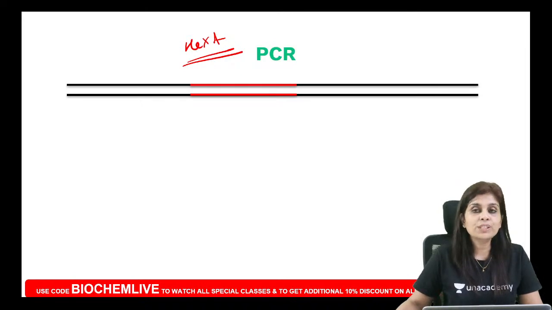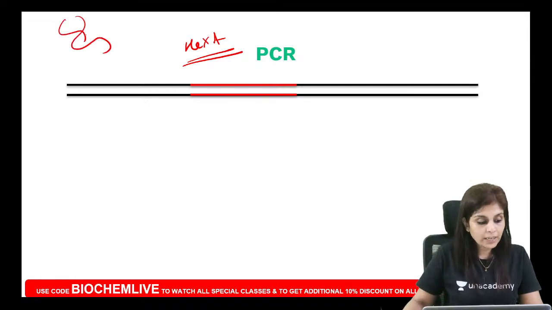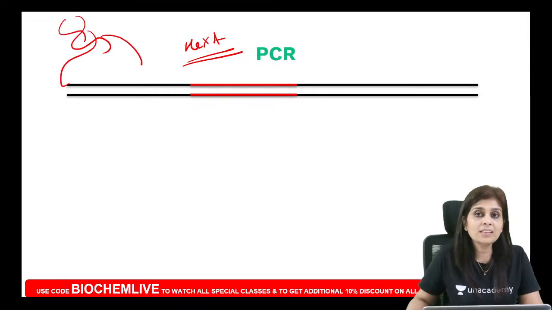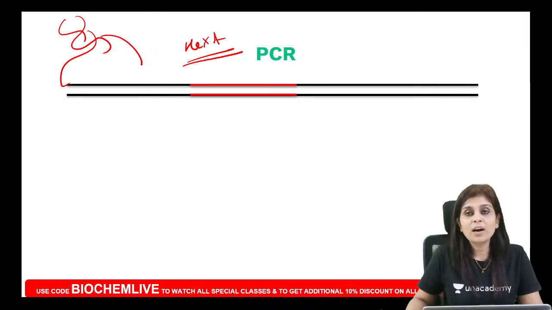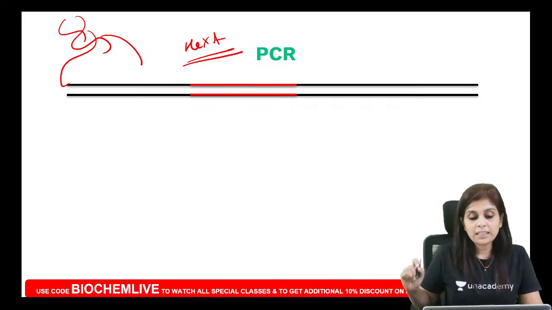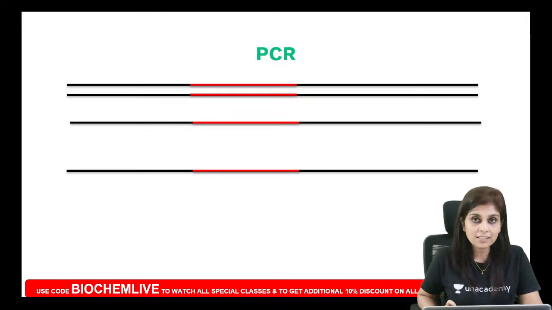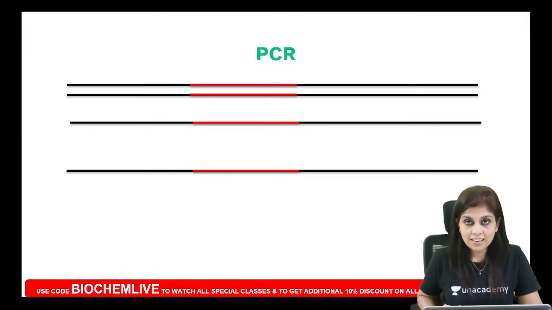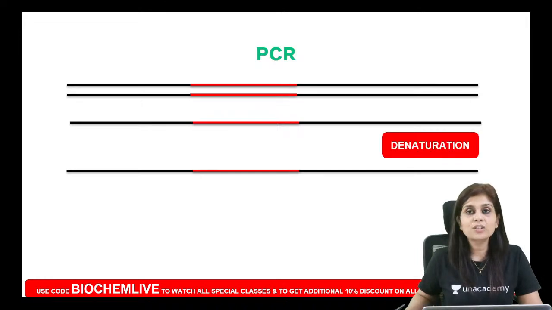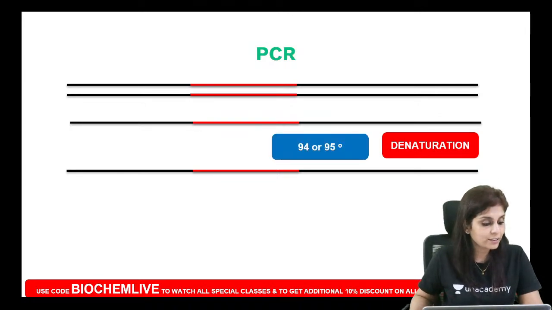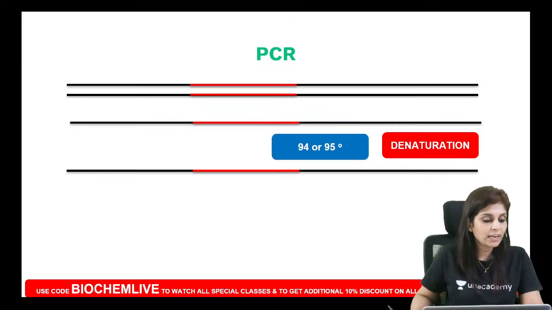So in PCR, which is in vitro replication, what will be the first step? For any replication, unwinding will be the first step. And the other name for unwinding is denaturation. So in the first step, you are going to unwind this double-stranded DNA to form 2 single strands. This unwinding is otherwise called denaturation. The first step of PCR is always denaturation, and we know it has to be carried out at a higher temperature. The temperature used for denaturation is 94 or 95 degrees. Is that clear to all of you?